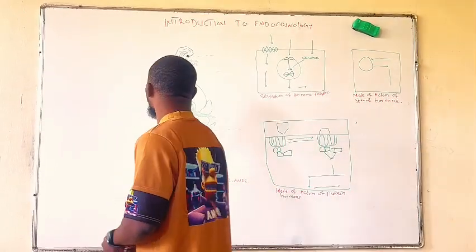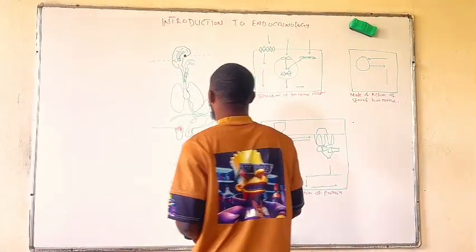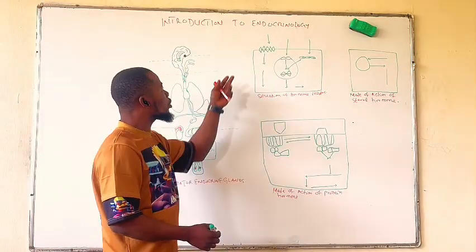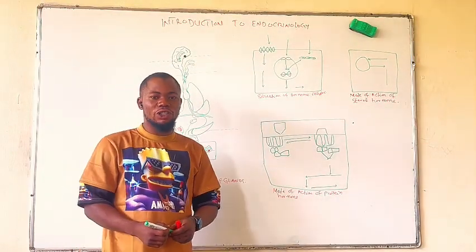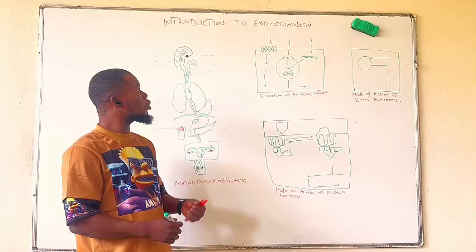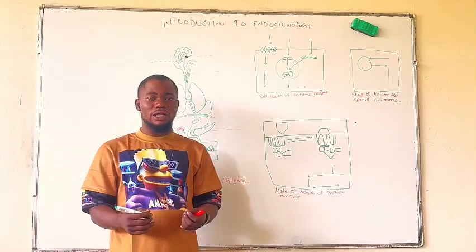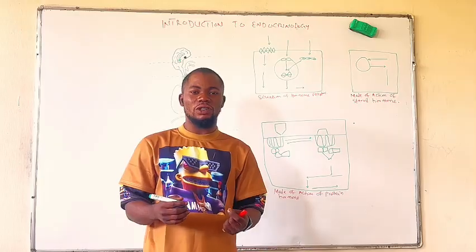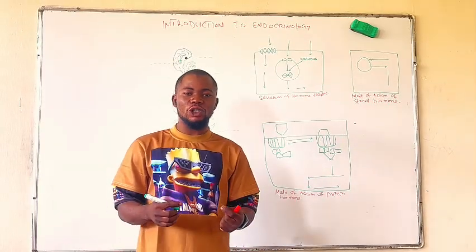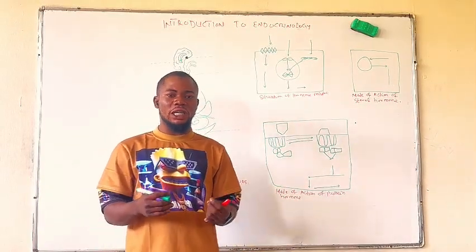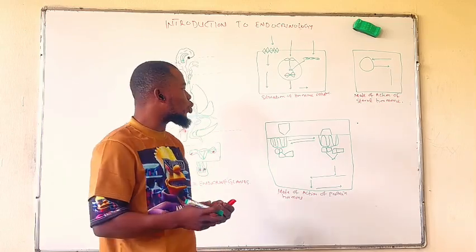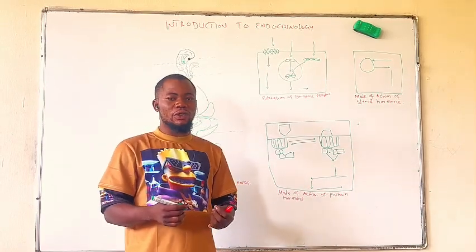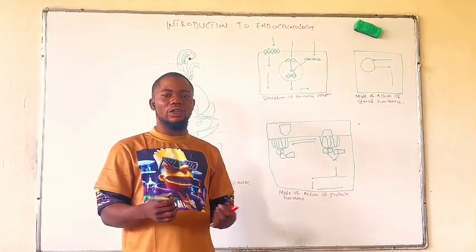In today's class, we'll be talking about the introduction to endocrinology. As we all know, endocrinology is very important in our system in the sense that all the physiological activities that occur in our body majorly depend on two systems, the endocrine system and the nervous system.